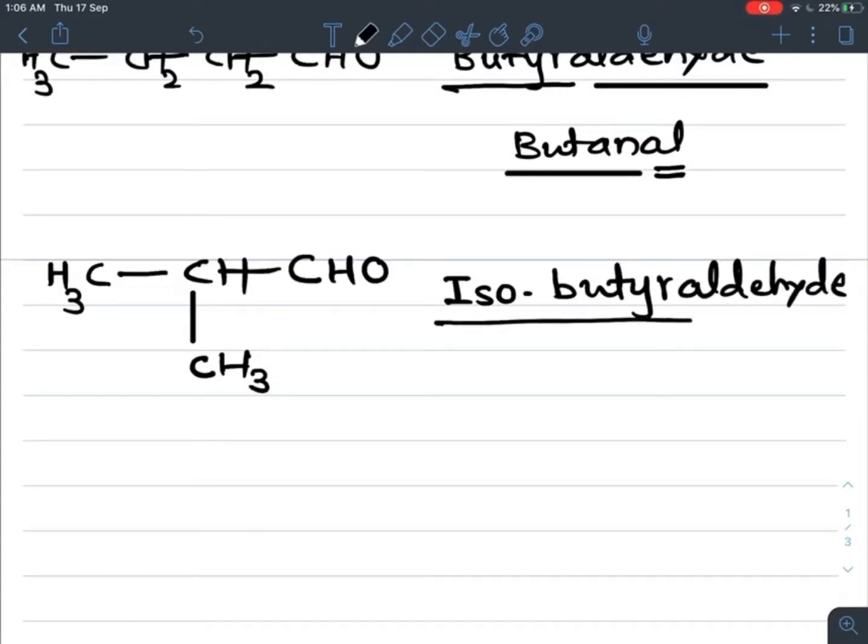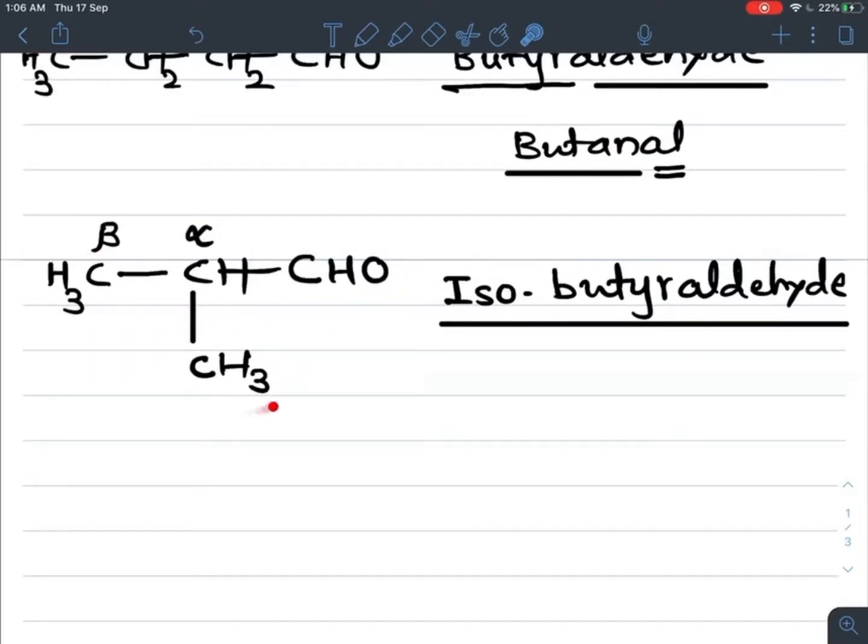Isobutyraldehyde is a common or trivial name, but we can also give another common name in this way. This is the functional group of this aldehyde, the CHO group. The first carbon attached to the functional group is the alpha carbon, next the beta carbon, and onwards gamma, delta, and so on. Now observe that a methyl group is attached to this alpha carbon, so write alpha-methyl, and the remaining three carbons are in the straight chain.